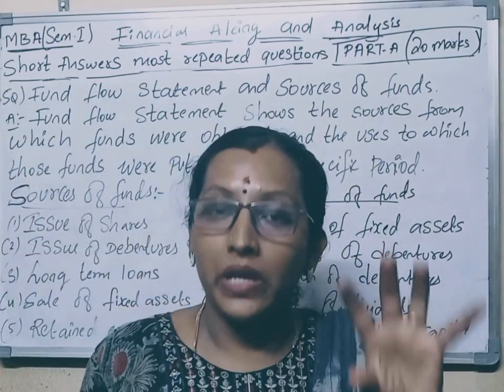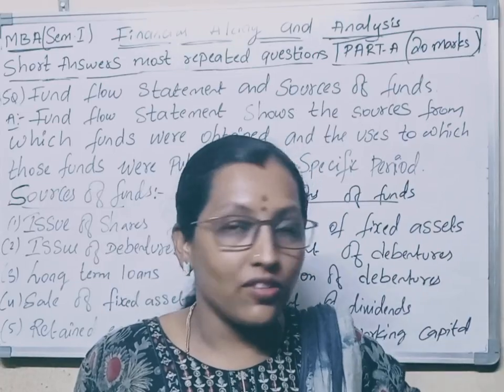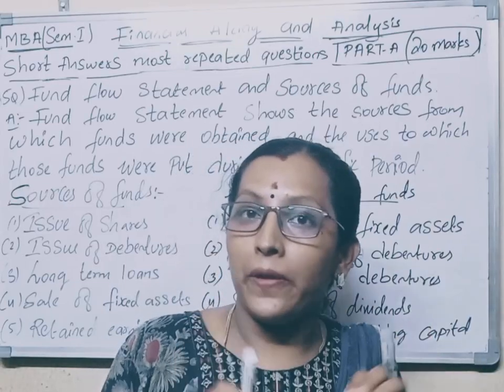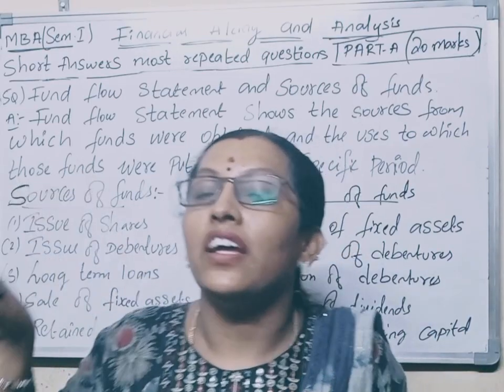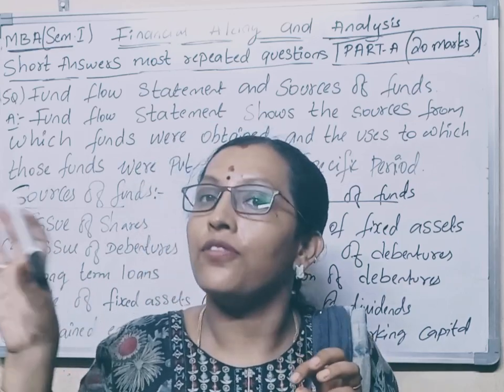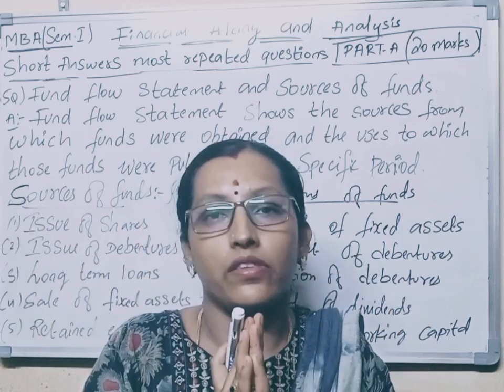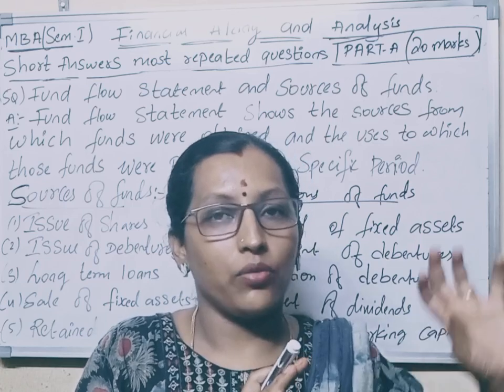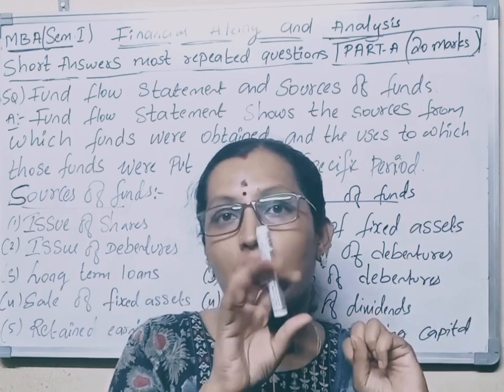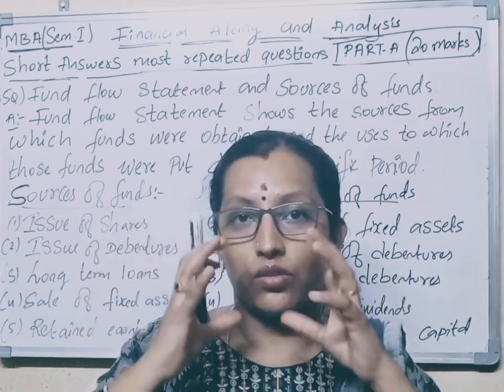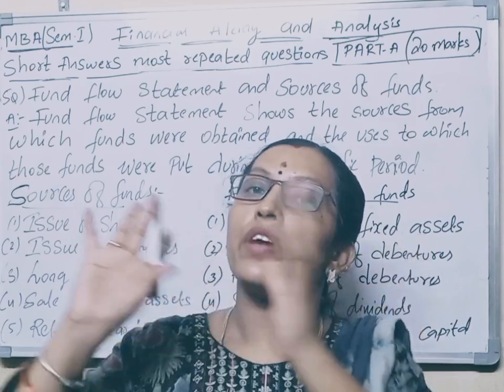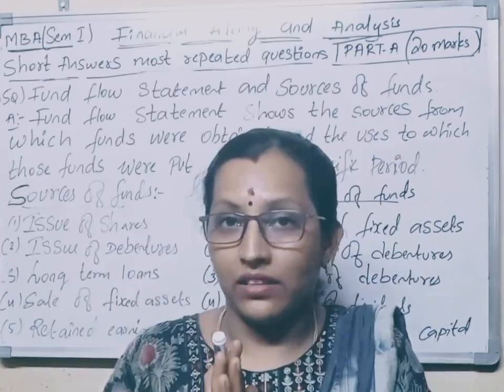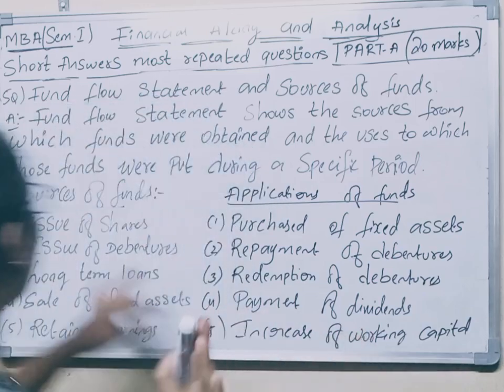From where we are collecting these funds, and where we are applying them. We are going to discuss which kinds of sources we are collecting these funds from, and where the collected funds are applied. Let's discuss, for example,